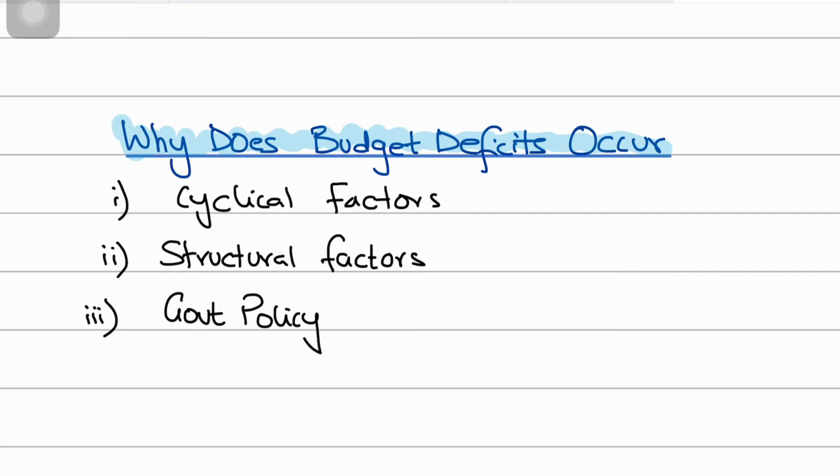And let me give you an example. During economic downturns, if your economy is going through a recession, the government may automatically run a budget deficit, without even intentionally wanting one, because in a recession, tax revenues received are low.